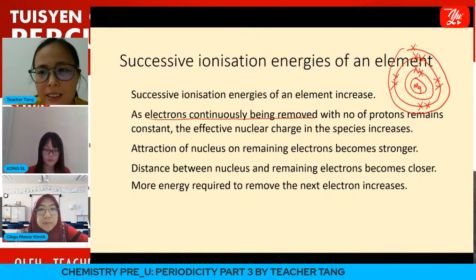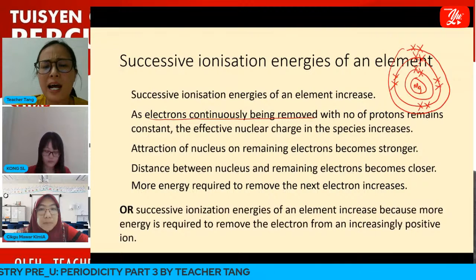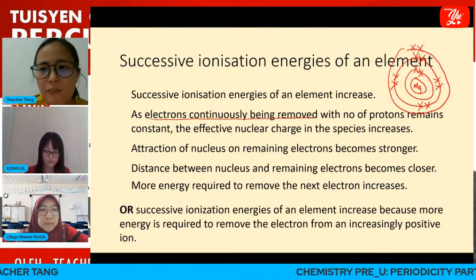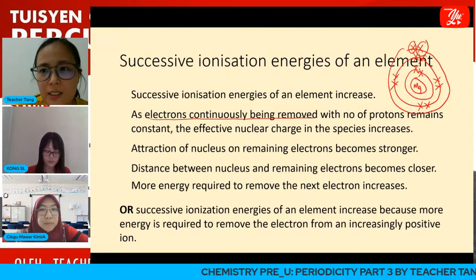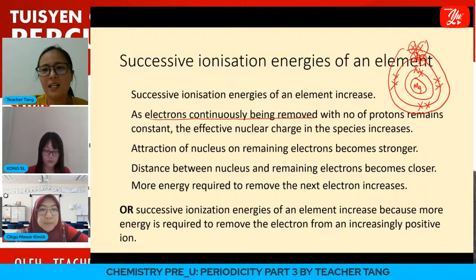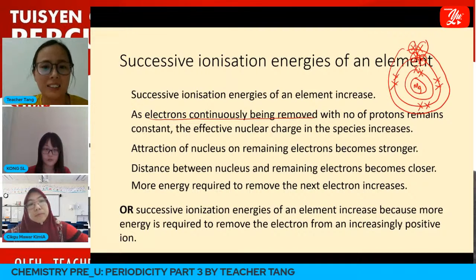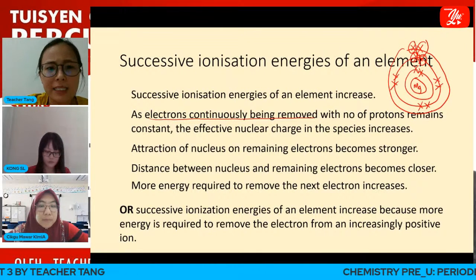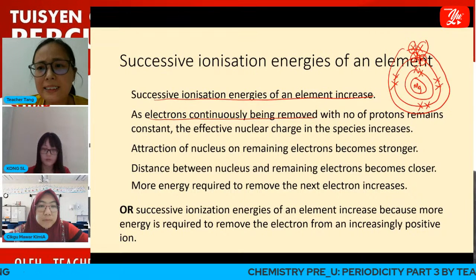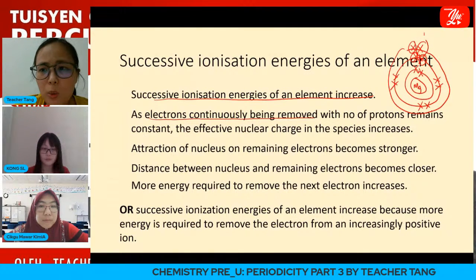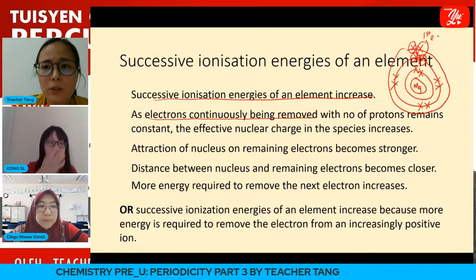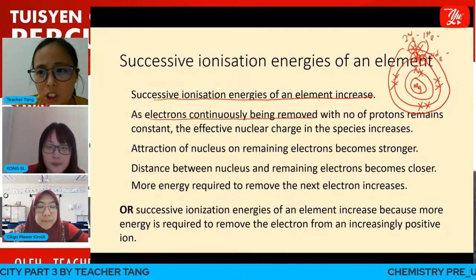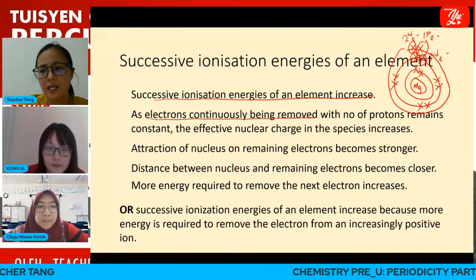Okay. So what is successive ionization energy? Successive ionization energy basically refers to continuously removing electrons. For example, we remove the first, second, third, fourth, until all the electrons are removed from that atom. Basically, successive ionization energy of an element increases, which means that for the first electron we use less energy compared to the second electron. And for the third electron, we need more energy to remove it compared to the second, and so on.